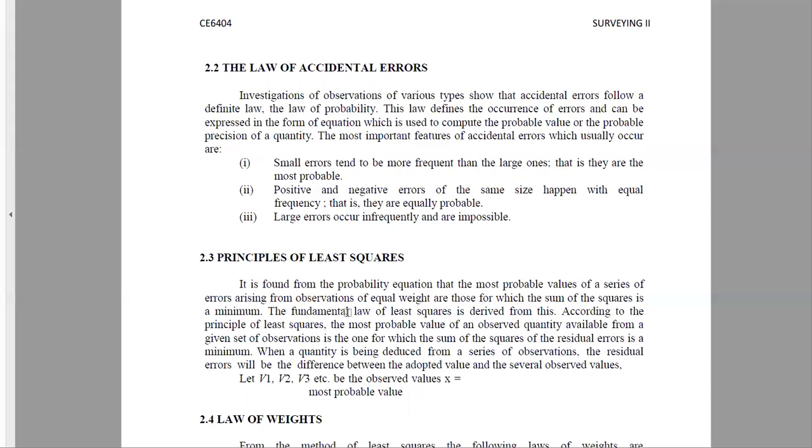Second, positive and negative errors of the same size happen with equal frequency. That is, they are equally probable.